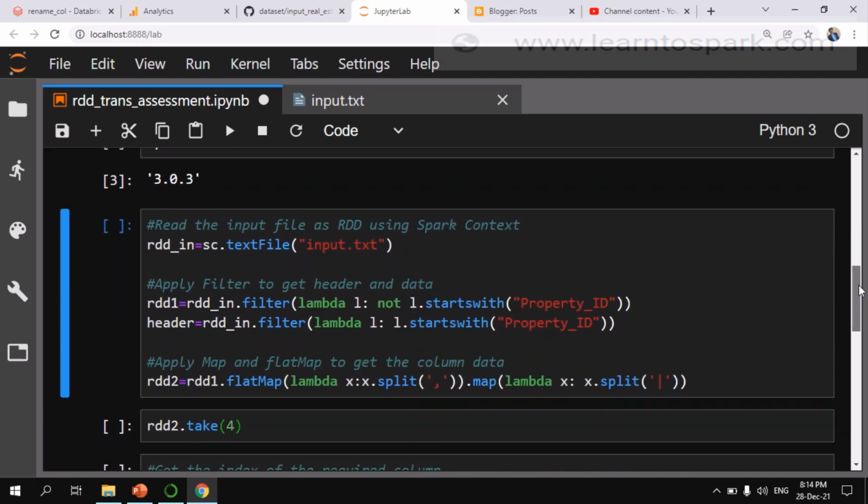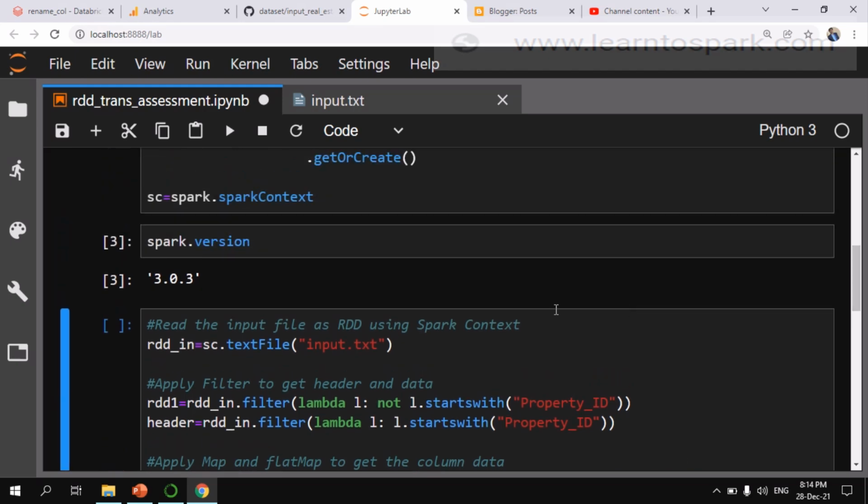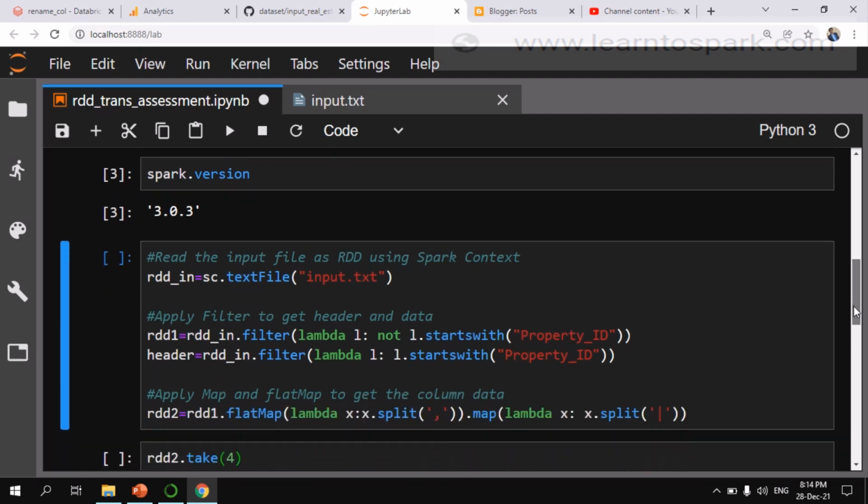And here come the steps. As a first step, we are reading the input text file as an RDD. I am using the Spark context here. You can see the Spark context has also been initiated in the above step: sc is equal to spark.sparkContext. So I am using the Spark context here and reading the text file as an RDD.